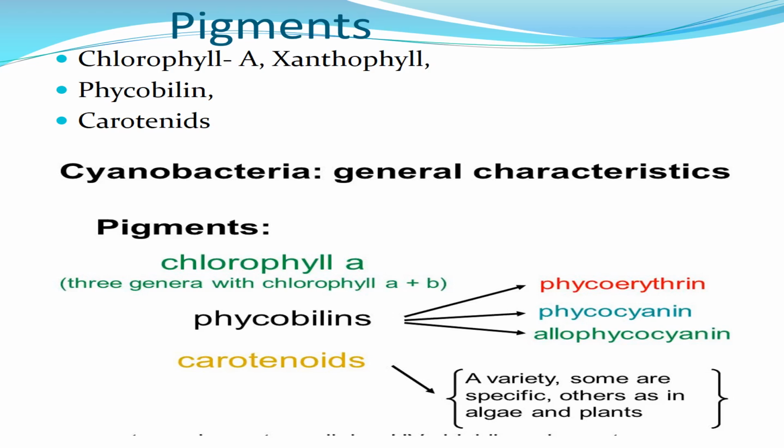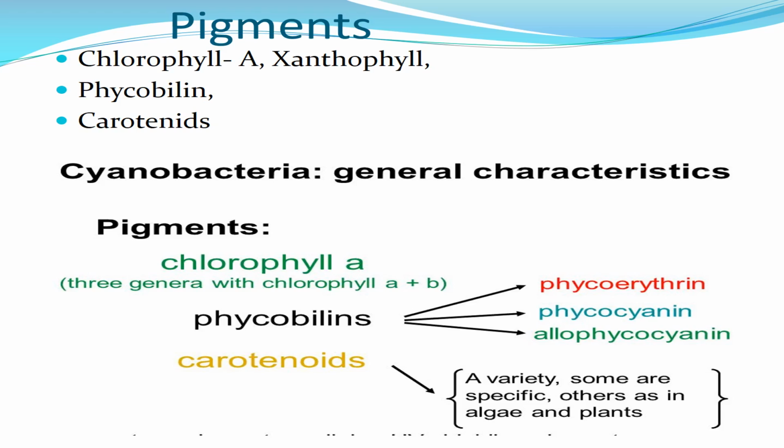Allophycocyanins emit red light with wavelength of 650 to 660 nanometer maximum. Phycoerythrin absorbs green light with the wavelength ranging from 495 to 570 nanometer.